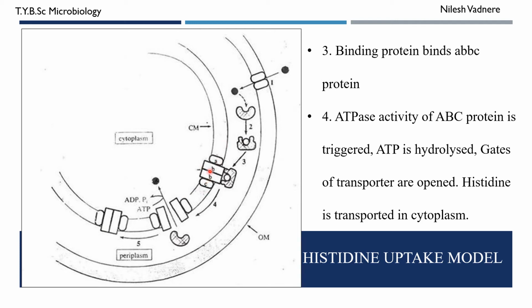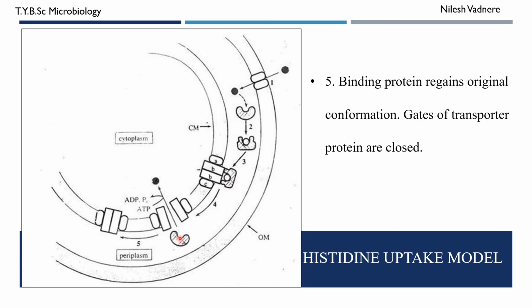As a result, this protein binds to ATP and ATP is hydrolyzed to ADP. The reaction is exergonic and the energy is used to open the gate. As a result, histidine molecule is transferred into cytoplasm.